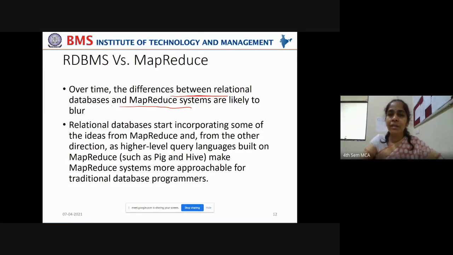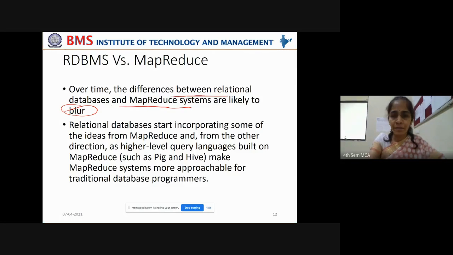Over time, the differences between RDBMS and MapReduce systems are completely blurring. Now RDBMS can do as much as MapReduce can do, or MapReduce can also have the traditional properties of a relational database system.